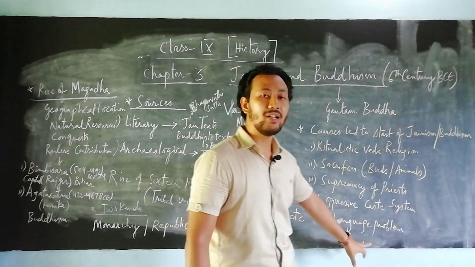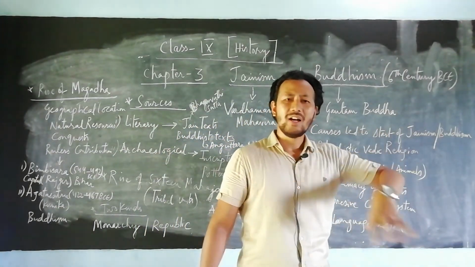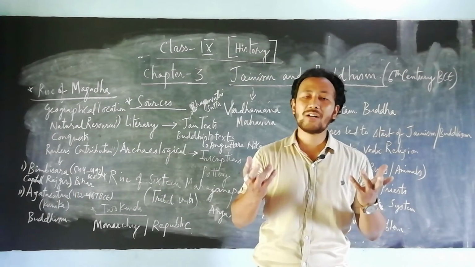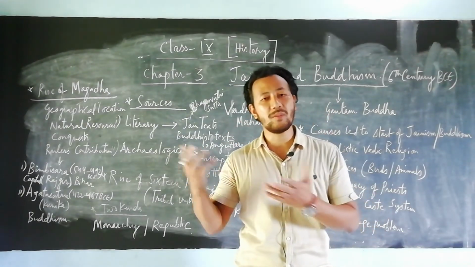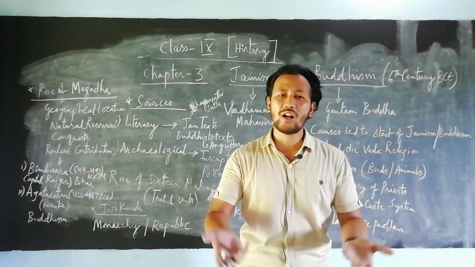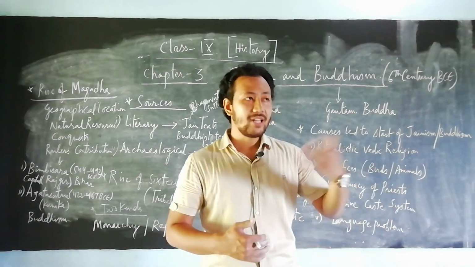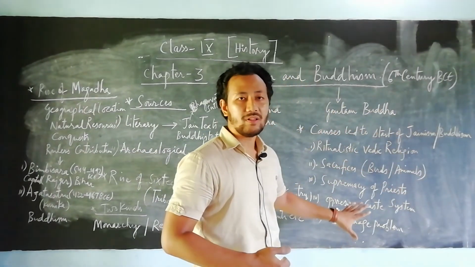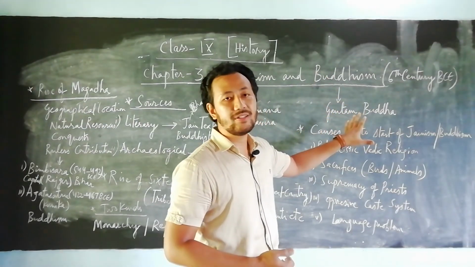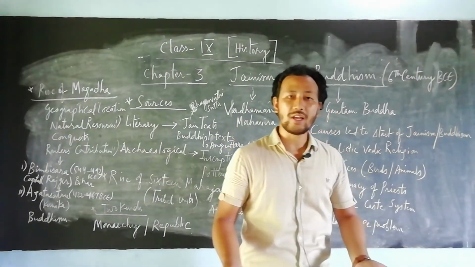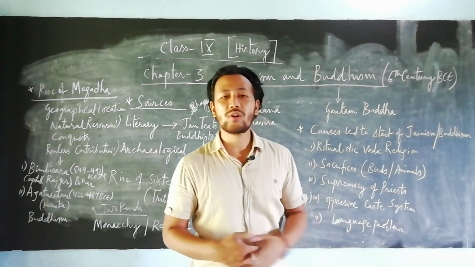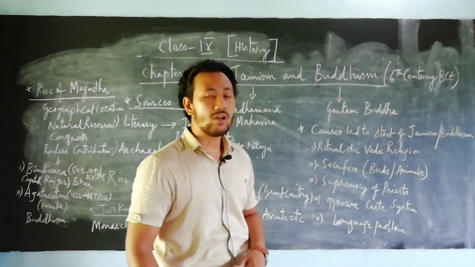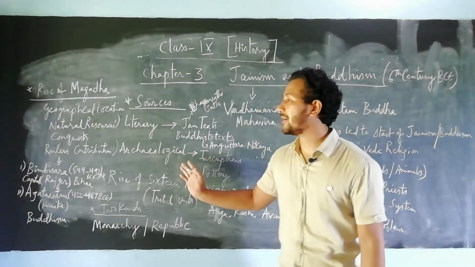And the last topic is known as the language problem. Whatever mantras or rites were performed by the Brahmins, mostly they used to speak in the Sanskrit language, which was a very hard, tough language for the people to understand whenever rites, mantras or yagnas were being done by the Brahmins. Later on, with these 2 religions, they erased all these problems of the people, and they stood as one of the great religions in India from the 6th century BC. Still today, Buddhism is one of the main important religions for all the Asian countries, and Jainism too. This overall was the causes. So this was overall the scenario of the 3rd chapter, Jainism and Buddhism.